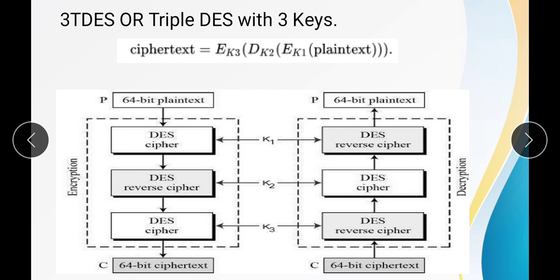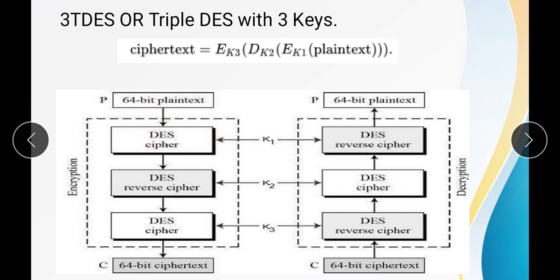Now the encryption and decryption of the data can be easily understood using this whole diagram. It is showing the encryption in this part and the decryption in this part. Okay, so first we are applying 64-bit data as plain text to the DES algorithm, where in the first process the key is used to encrypt the data and we get the DES cipher.